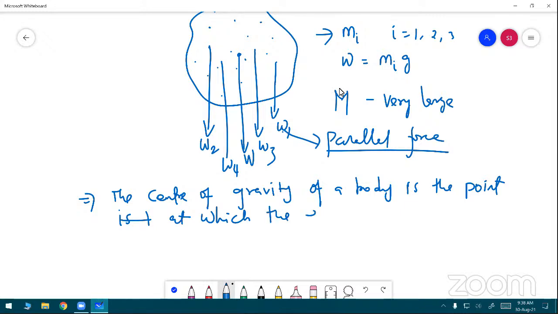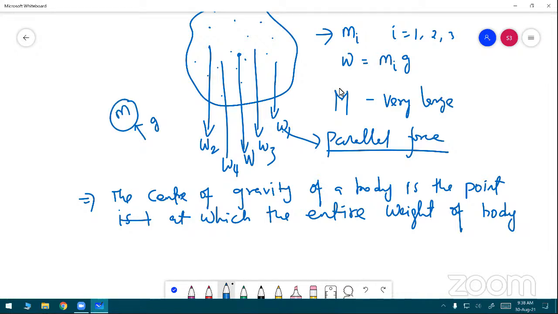What is the difference between center of mass and center of gravity? Consider a point mass m. Overall point masses are concentrated at a point; that point is called the center of mass. Each and every point mass is affected by acceleration due to gravity. This acceleration due to gravity produces the overall weight of the point masses. These are the gravitational forces.